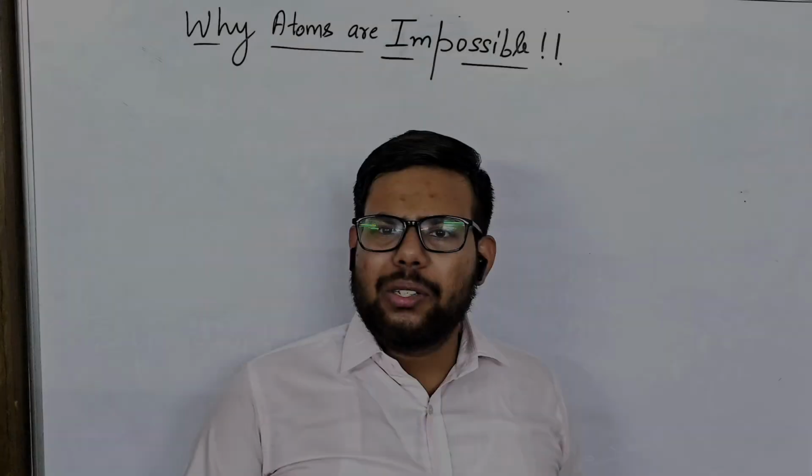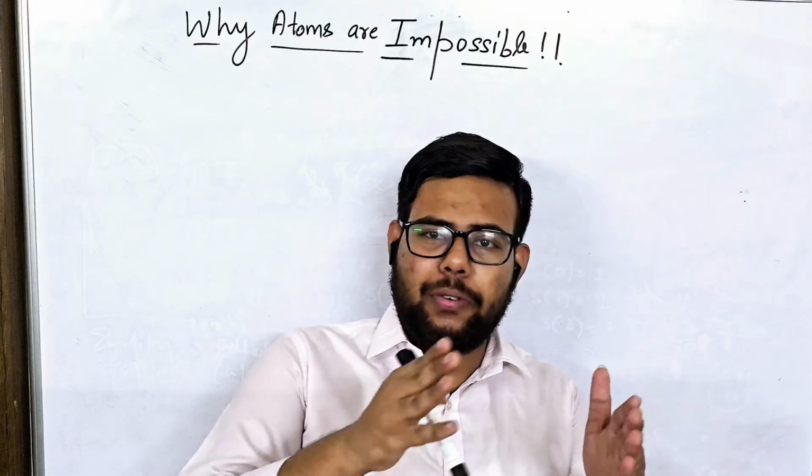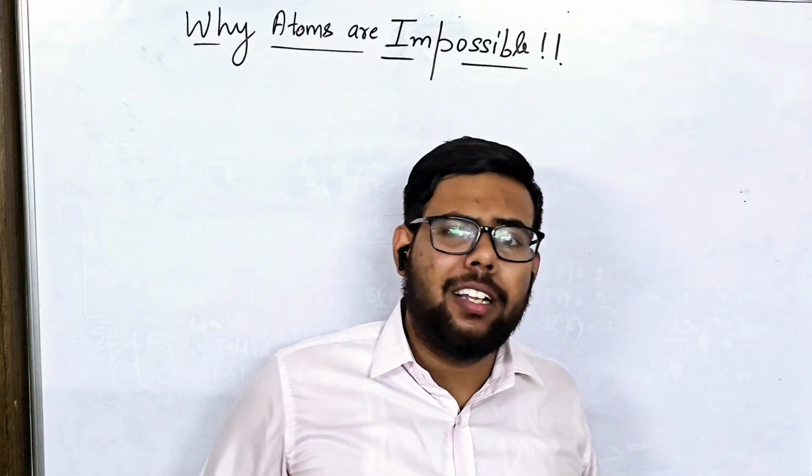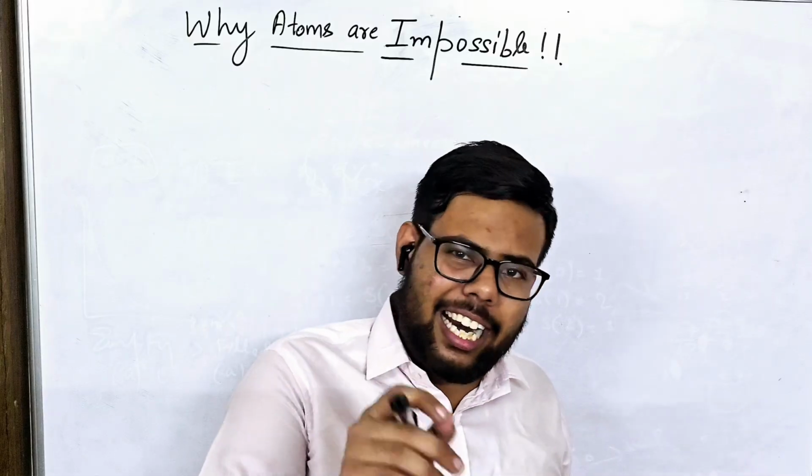Now let's start. So atoms are impossible according to classical mechanics. But when we go to quantum mechanics, then atoms become possible. But why are atoms impossible according to classical mechanics? Let me explain you all.